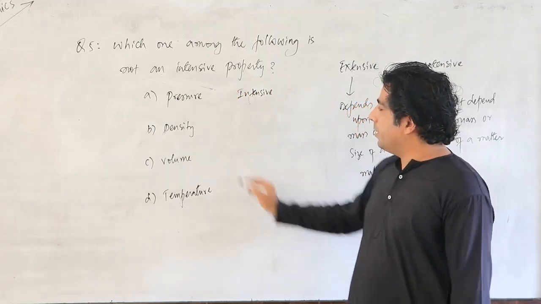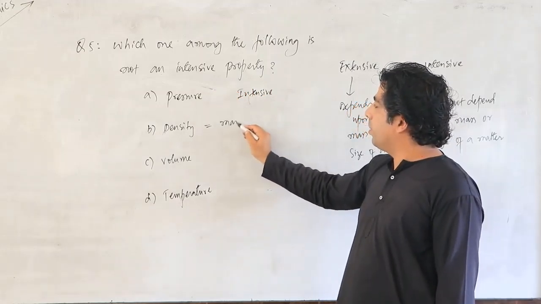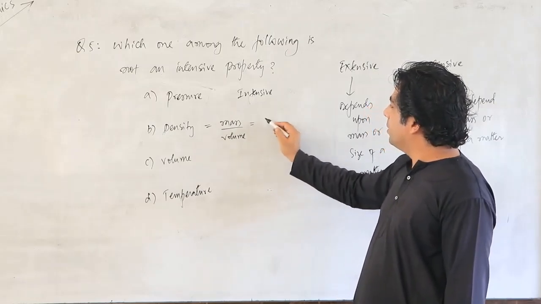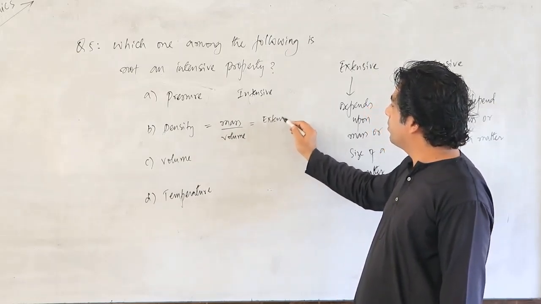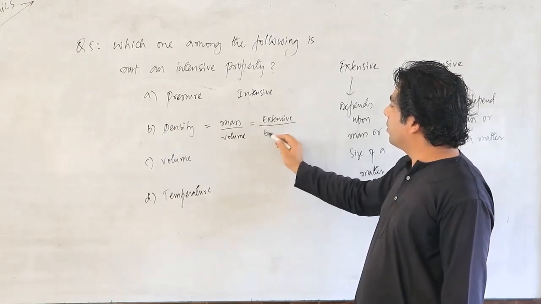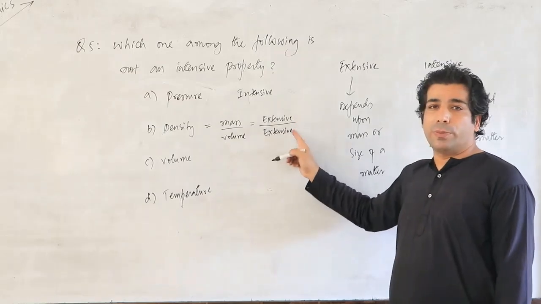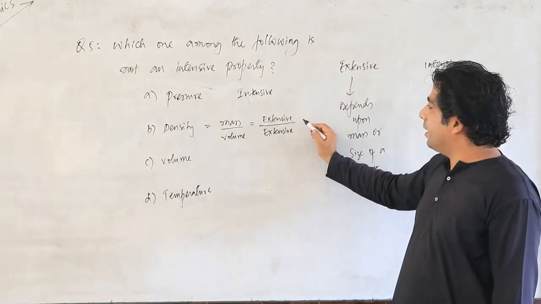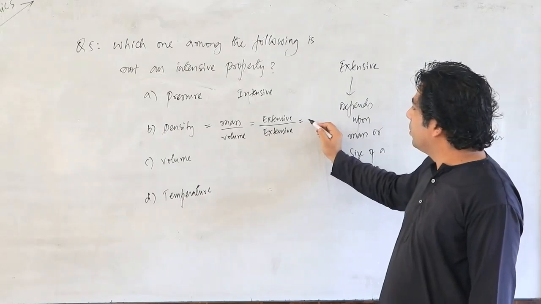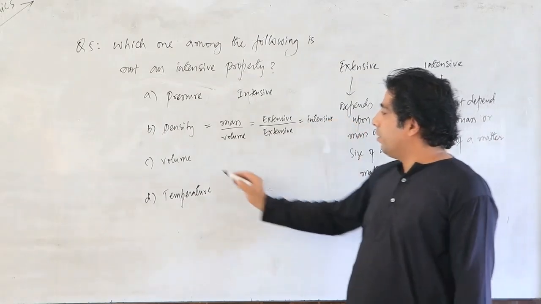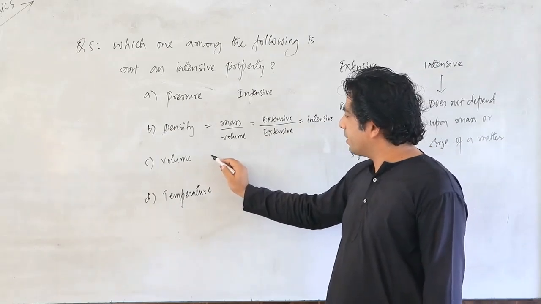Density is equal to mass upon volume. Mass is an extensive property and volume is also an extensive property. So the ratio of two extensive properties is an intensive property, my dear friends. So density is an intensive property. Volume is basically an extensive property.